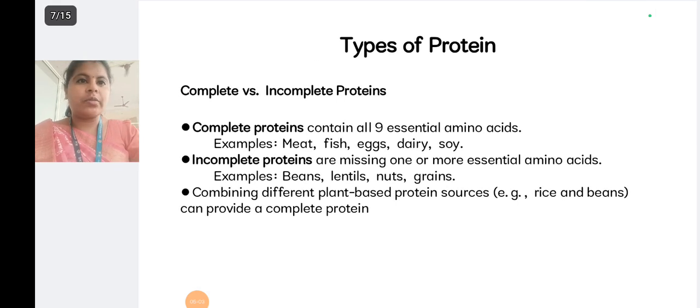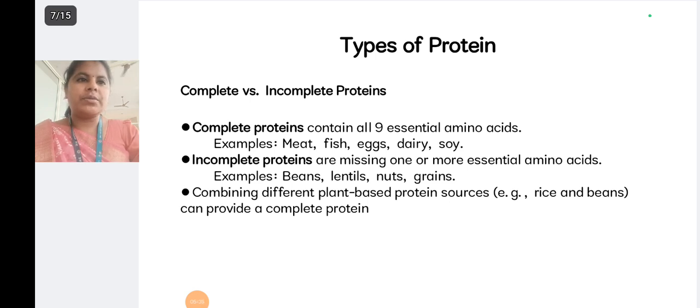So what are the types of protein? There are two types of protein. The first one is complete protein and the second one is incomplete protein. Complete protein contains all 9 essential amino acids. Examples: meat, fish, eggs, dairy and soy. And what is incomplete protein? Incomplete proteins are missing one or more essential amino acids. Examples: beans, lentils, nuts and grains. Combining different plant-based protein sources such as rice and beans can provide a complete protein.